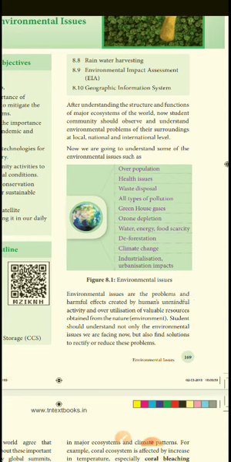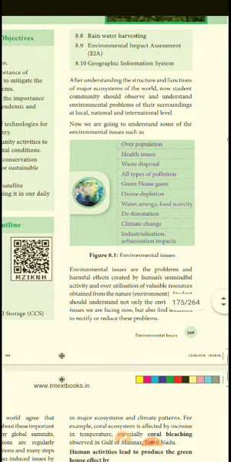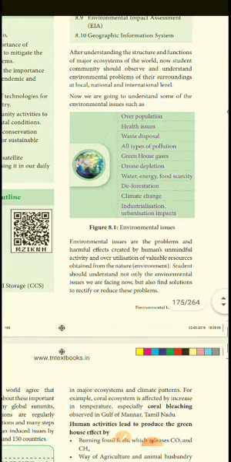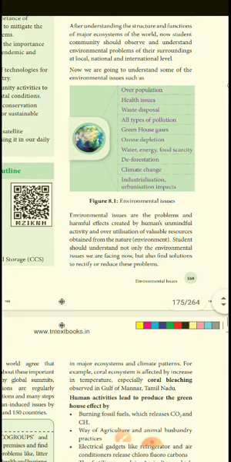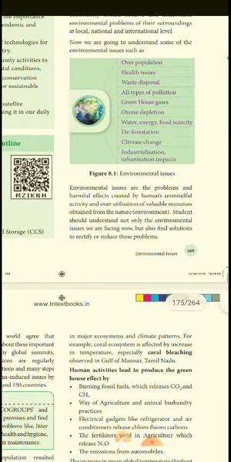Now we are going to understand some of the environmental issues: overpopulation, health issues, waste disposal, all types of pollution, the greenhouse effect, ozone depletion, water and energy, food scarcity, deforestation, climate change, industrial urbanization. You have heard these words. Because of these, environmental issues are problem creation. Environmental issues are the problems and harmful effects created by human and mindful activity and over utilization of valuable resources obtained from nature.